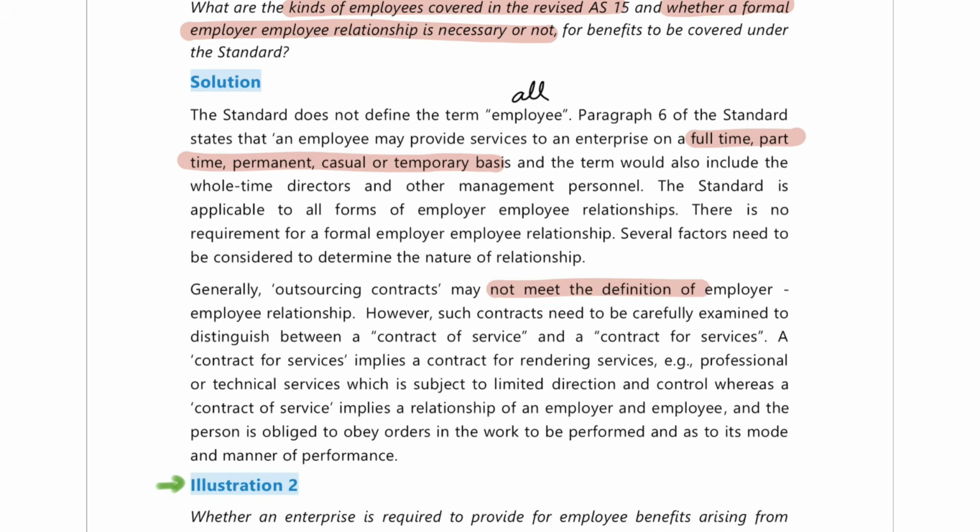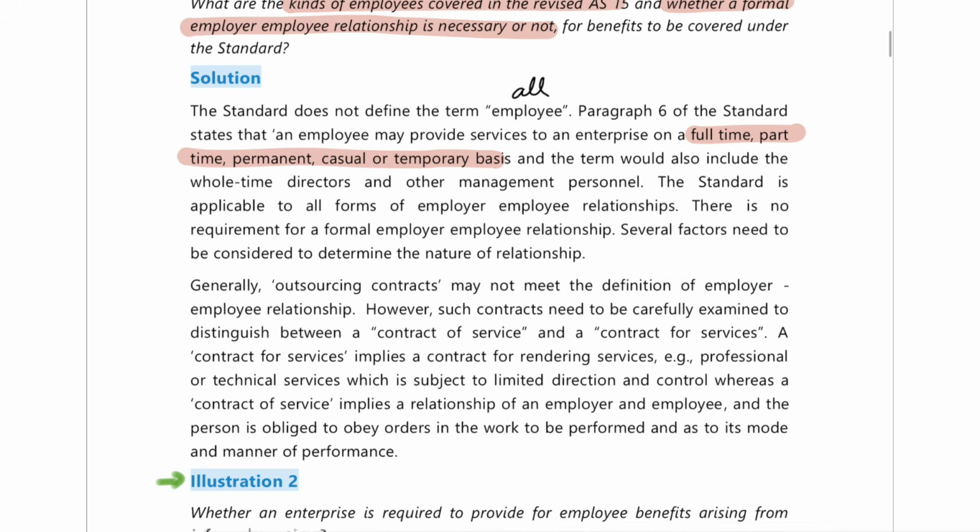It need not meet the definition of a formal employer or employee. See, there is no requirement for a formal employer-employee relationship. As a written document, it need not be formal. Formally, it need not be agreed upon that he is the employer and he is the employee.